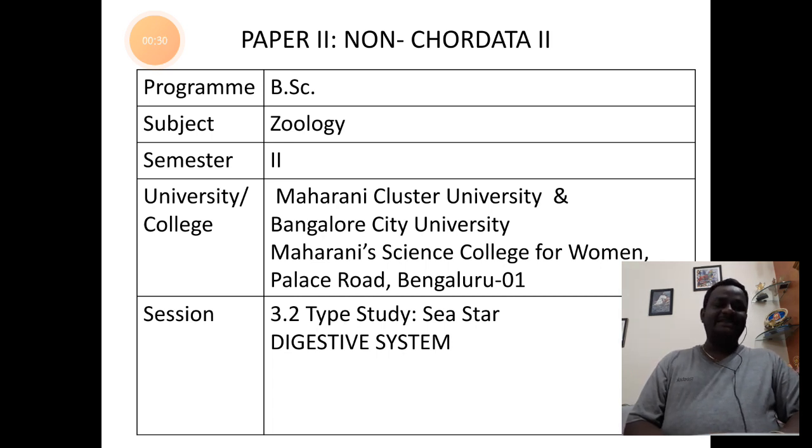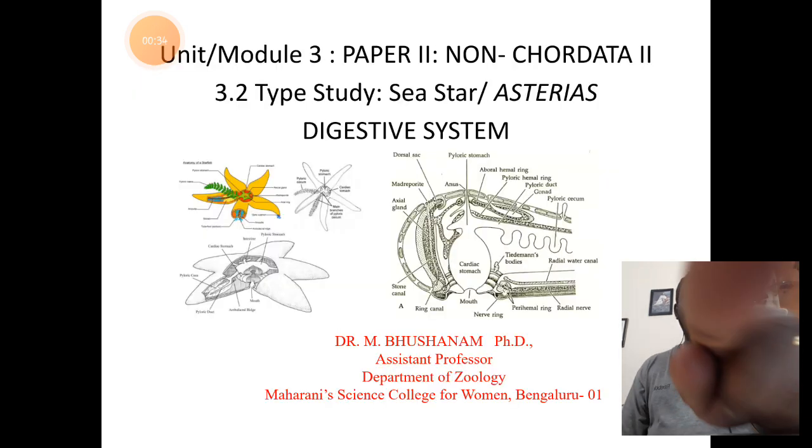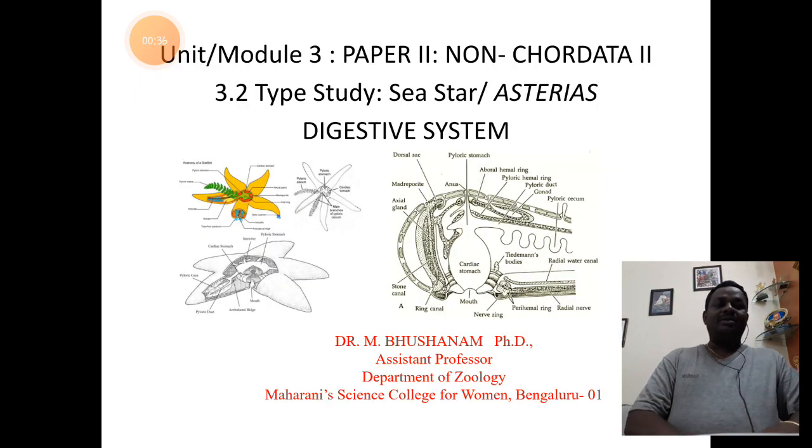In today's class, we shall understand the topic under paper 2 of zoology, that is Non-Chordata 2, unit 3, under this 3.2, the type study, organism, Sea star or Asterias.